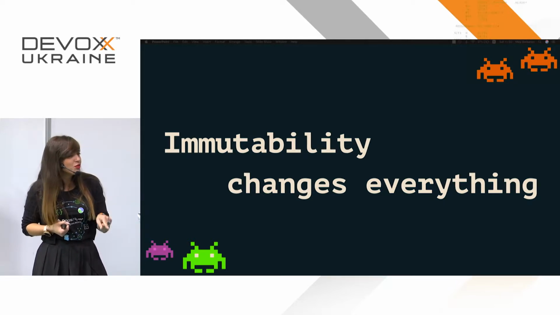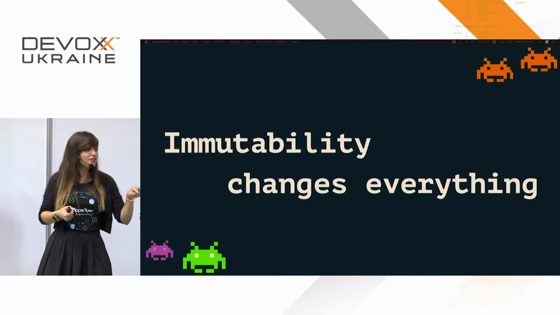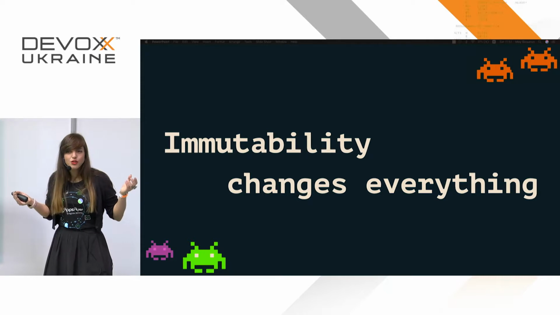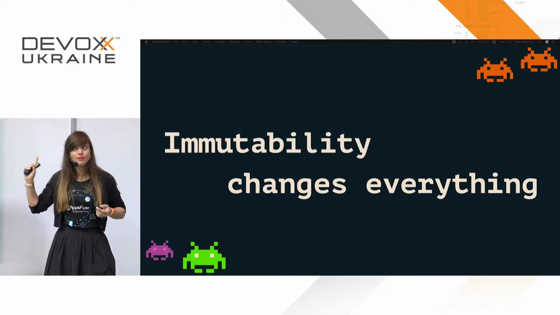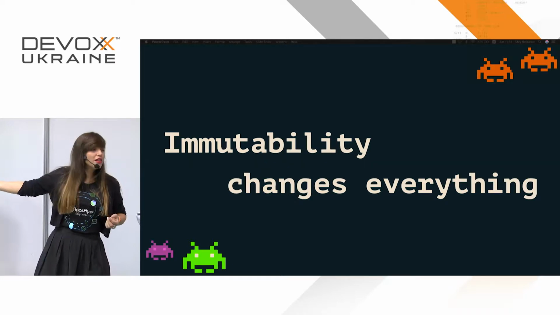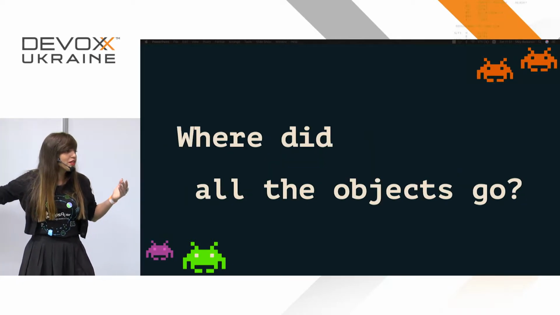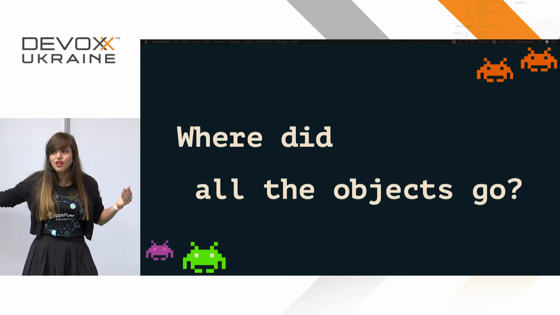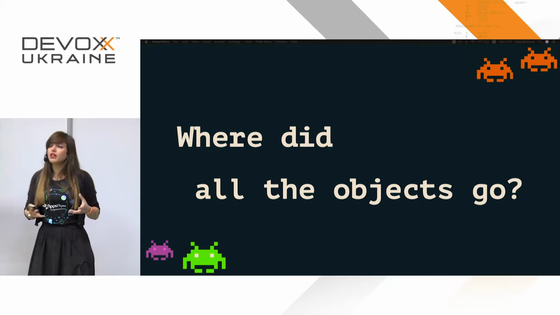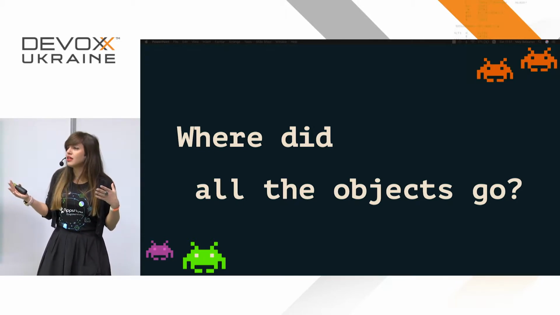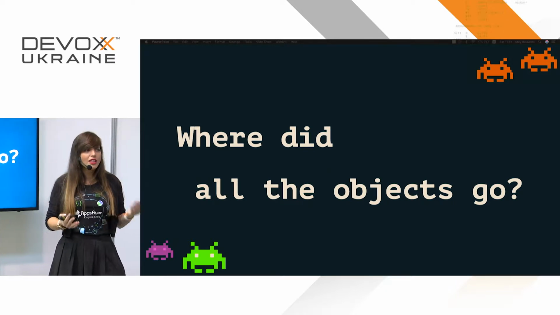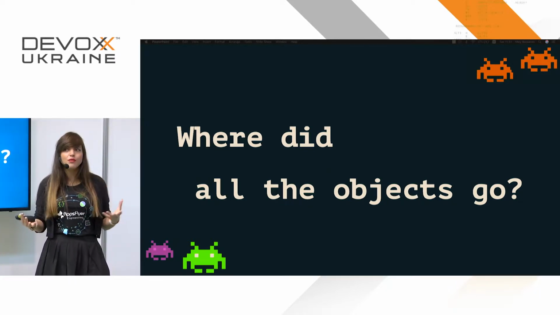If the player needs to move from one place to another, and the value of the position of the player needs to change, how do I do it if everything is immutable? Think about it. The next thing is, where are they, those objects? Where did they go? I mean, that's another thing. We are so used to doing something with, let's say, objects, classes, and for me, it was a big thing to not think about a game with objects.